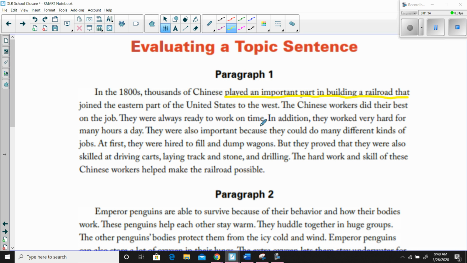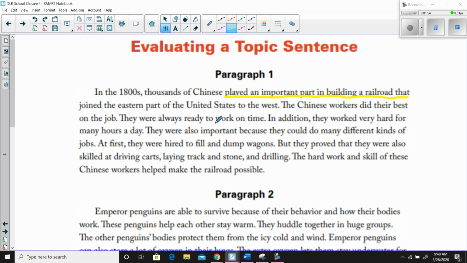Okay, they were also important because they could do many different kinds of jobs. At first, they were hired to fill and dump wagons, but they proved that they were also skilled at driving carts, laying track in stone, and drilling. The hard work and skill of these Chinese workers helped make the railroad possible.